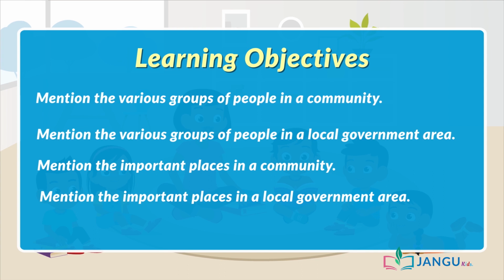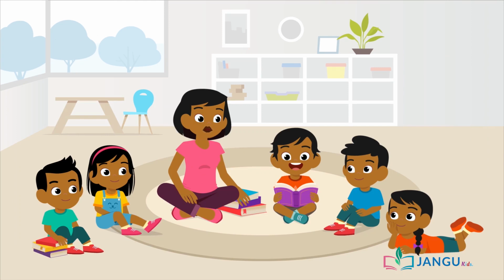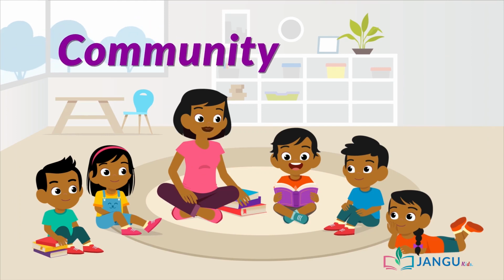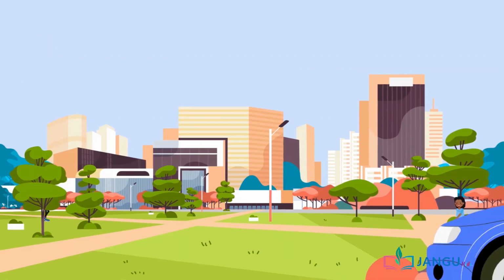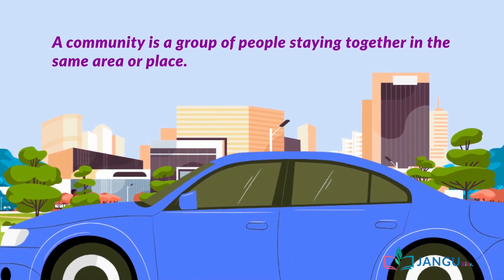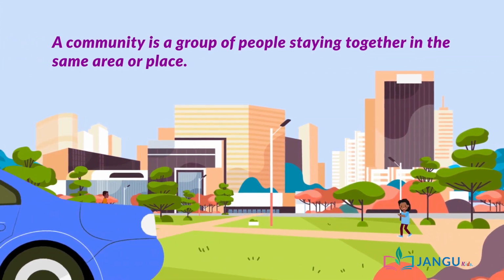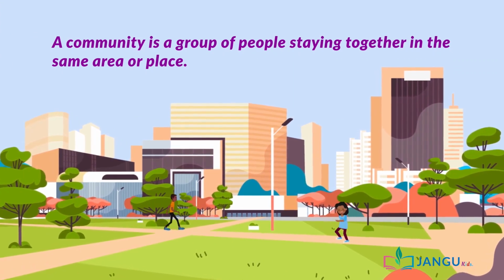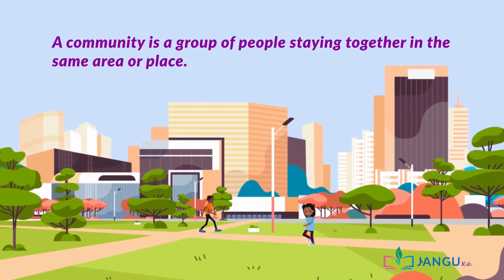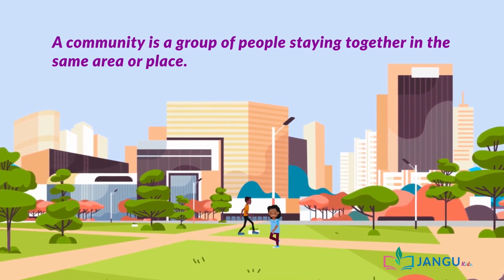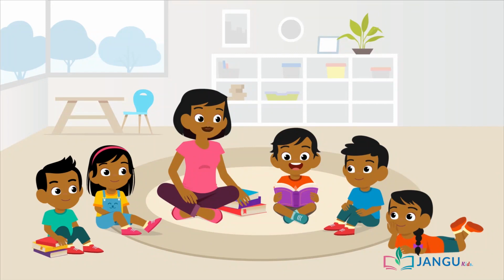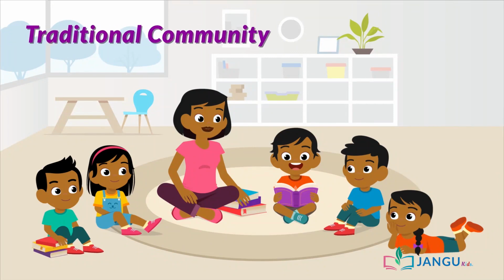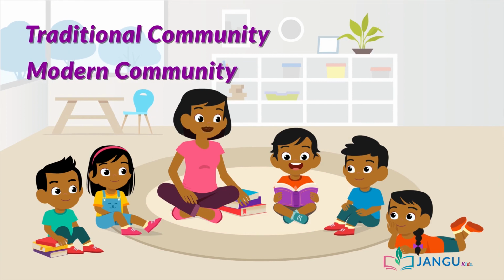Yay! Now let's begin. Before we talk about the people and places in a community, let's find out what a community is. A community is a group of people staying together in a small area or place. These people can be seen in a neighborhood, village, town, or city. The two types of community are a traditional community and a modern community.